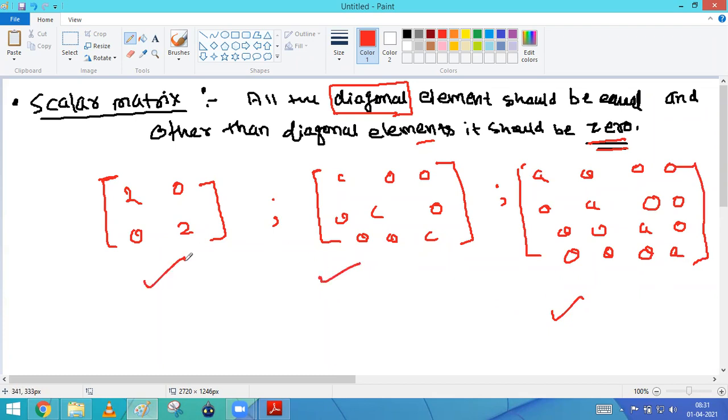Am I clear with this, guys? Any problem? All the types of matrices clear? Hello? Yes, sir. Okay. Yes, sir.